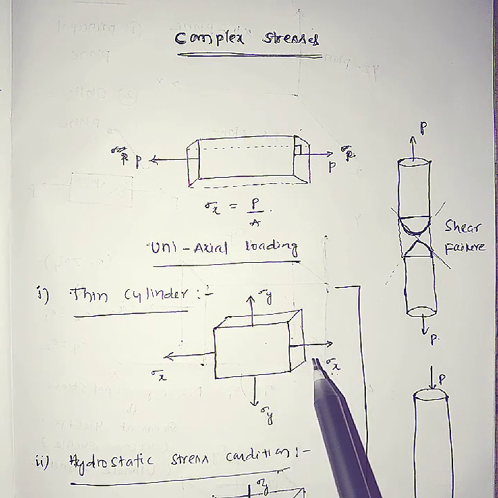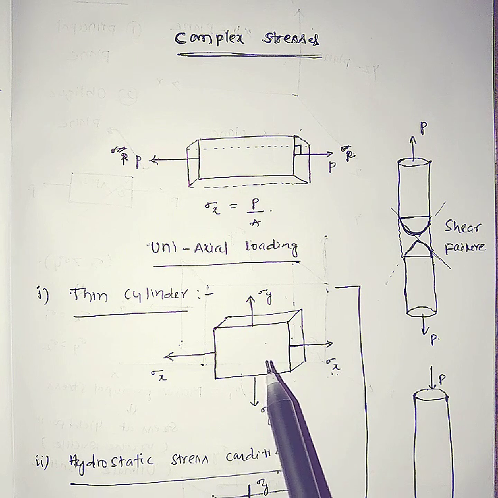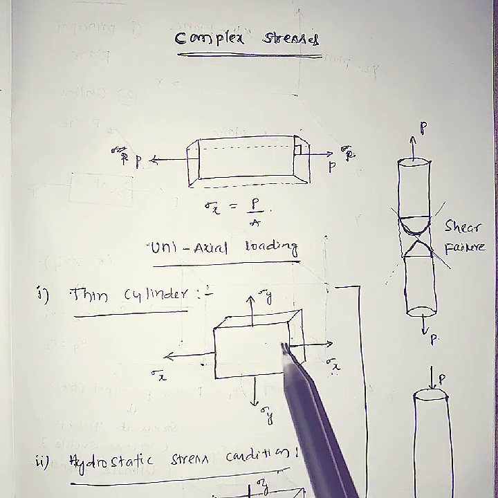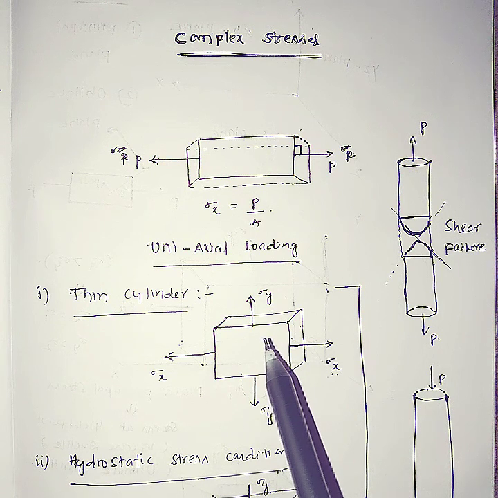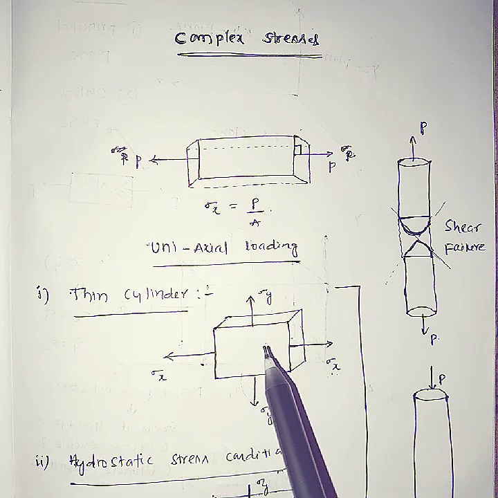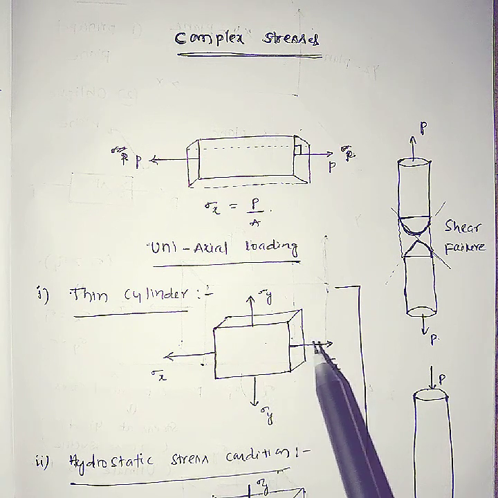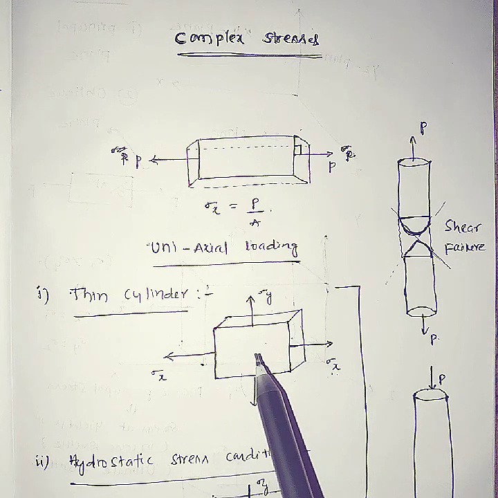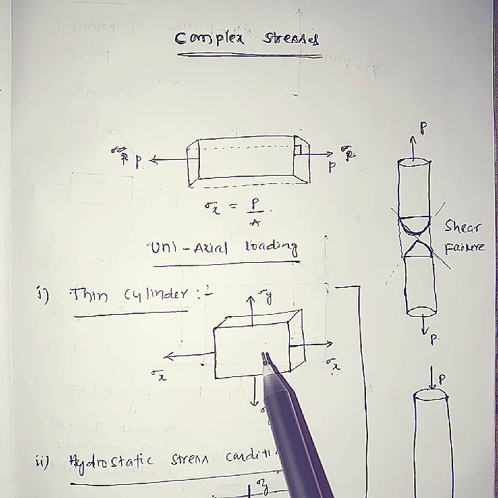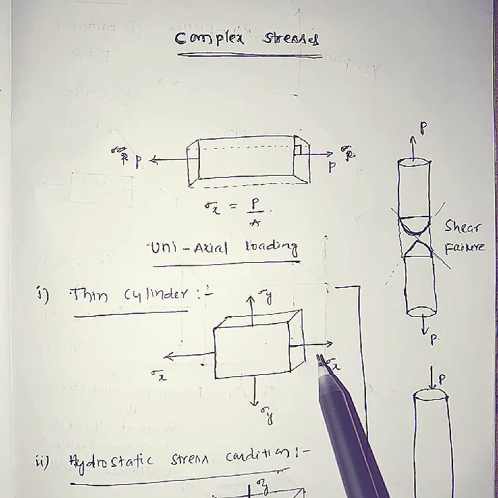Based on these principal stresses, the theories of failure come into the picture. Based on the theory of failures, we can tell in which direction and at what angle a material will fail, and what type of failure it is suitable for. Most people say that a ductile material fails in shear, and a brittle material fails in a normal failure.